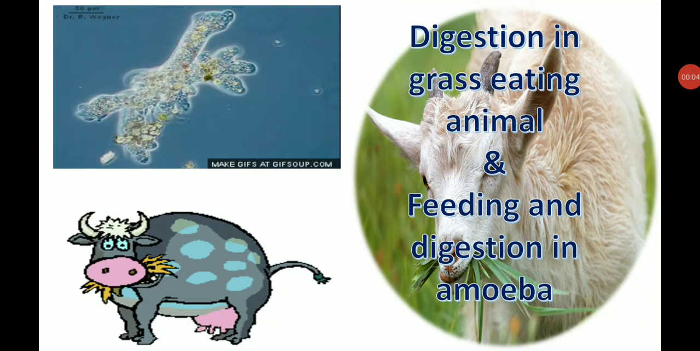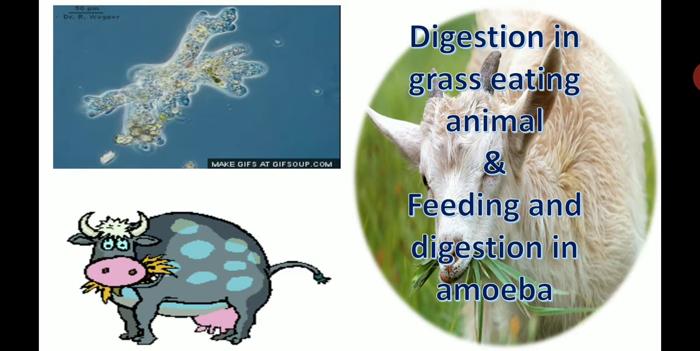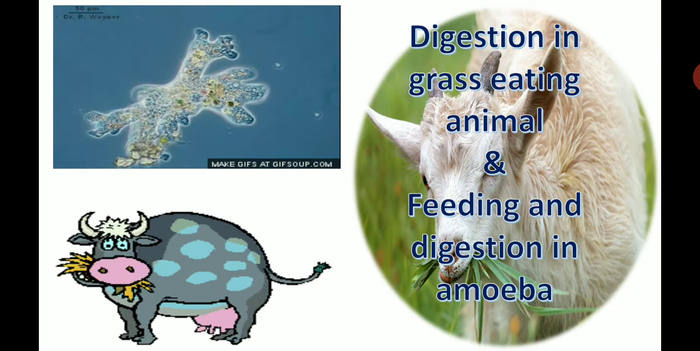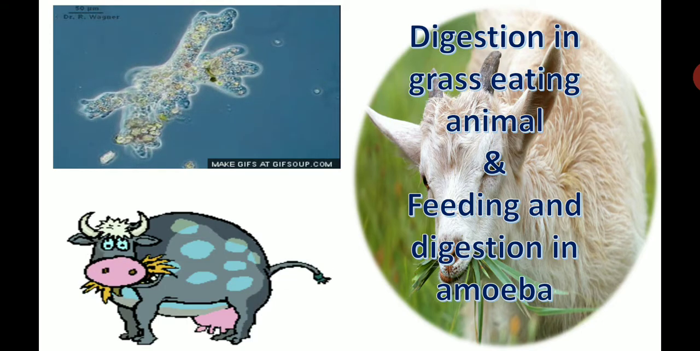Hello students, today we will be discussing digestion in grass-eating animals and the feeding and digestion in a unicellular organism called amoeba.